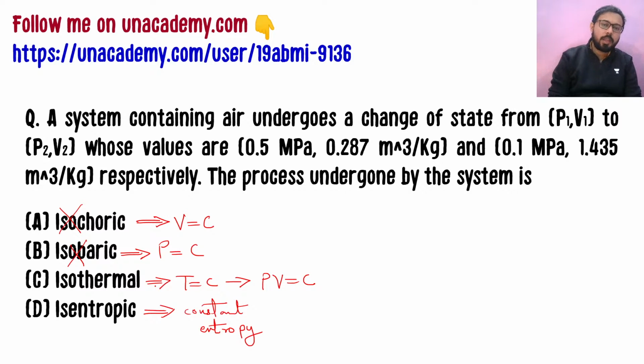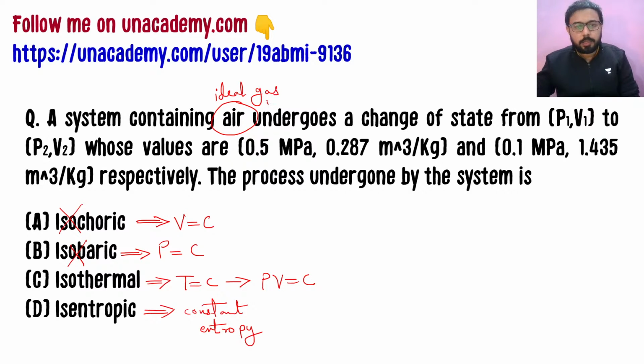So let's check. We have no way to check if temperature is changing or not from the data that is given in the question. We have to find the temperatures there, or we can check if the product of P and V is constant or not, because for isothermal process for ideal gas, since we have this air and air is assumed as ideal gas here, then we can see if this P and V product is constant or not, and if it is coming constant, then we will say that this is an isothermal process. If not, then we will be left with this isentropic option to select.